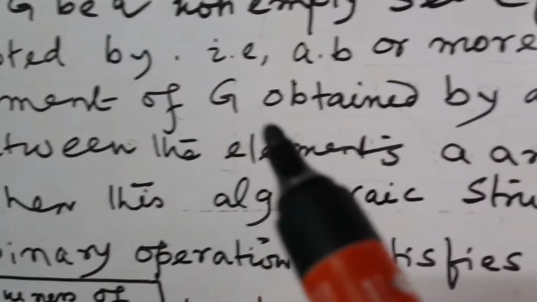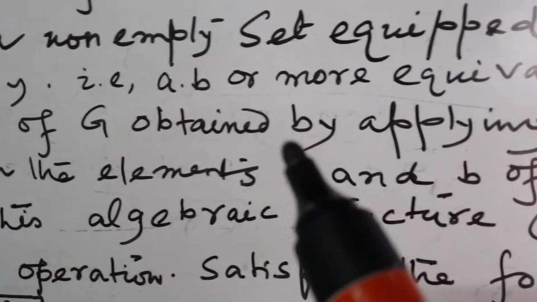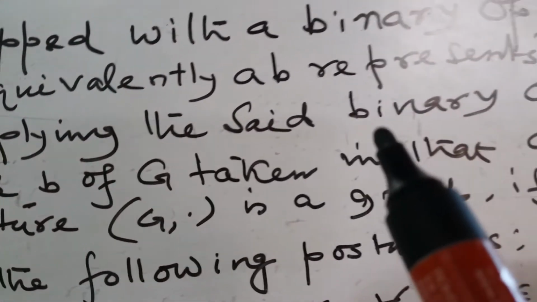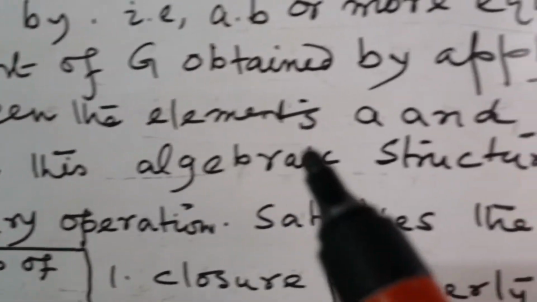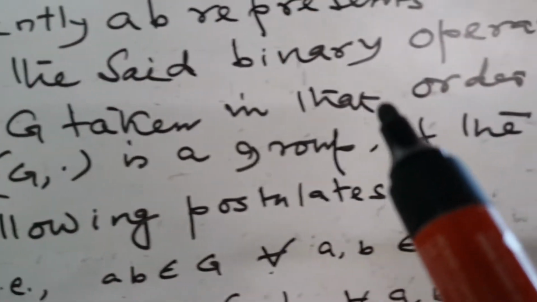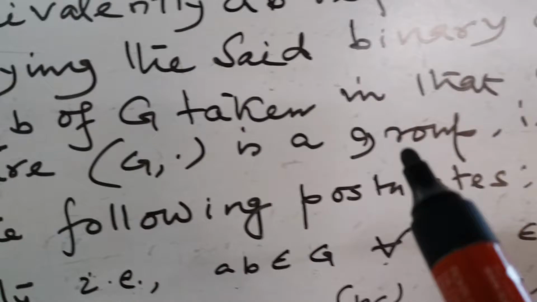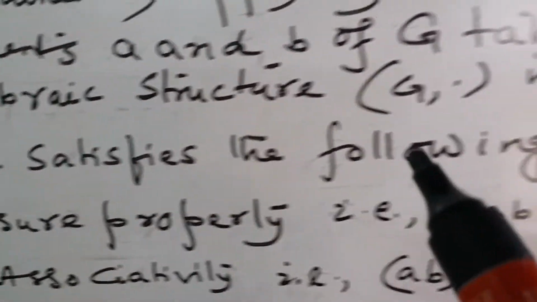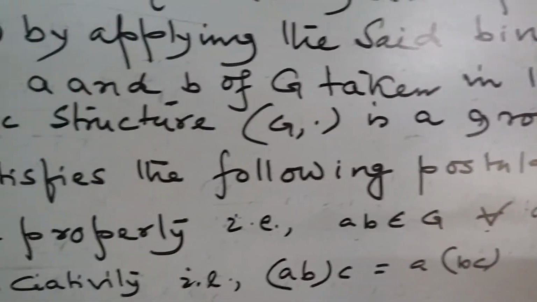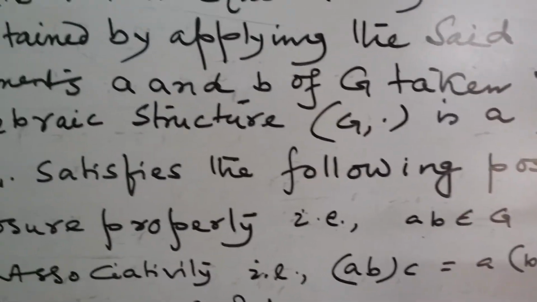It represents the element of G obtained by applying the said binary operation between the elements A and B of G taken in that order, then the algebraic structure (G, dot) is called a group if the binary operation satisfies the following postulates, otherwise it is not a group.